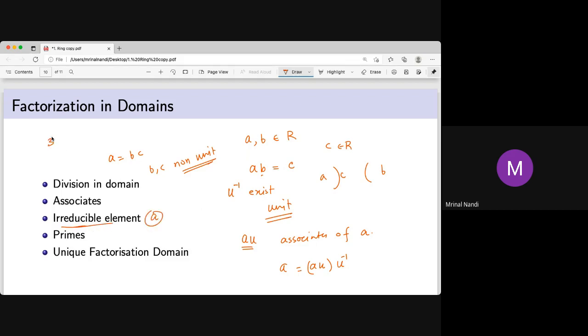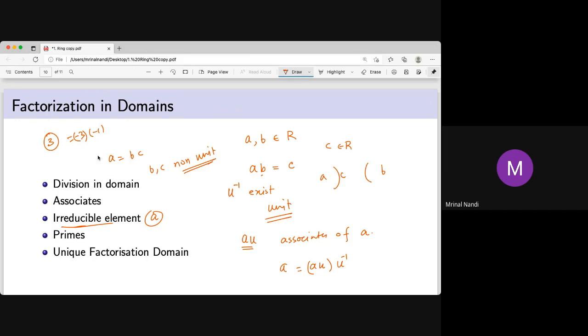Like 3 in Z. You can't write 3 as a product of two non-units, but you can always write 3 as minus 3 into minus 1. But this does not violate irreducibility, because minus 1 is a unit element, because minus 1 has an inverse. The inverse of minus 1 is minus 1. So minus 1 is a unit. So this factorization is trivial actually.